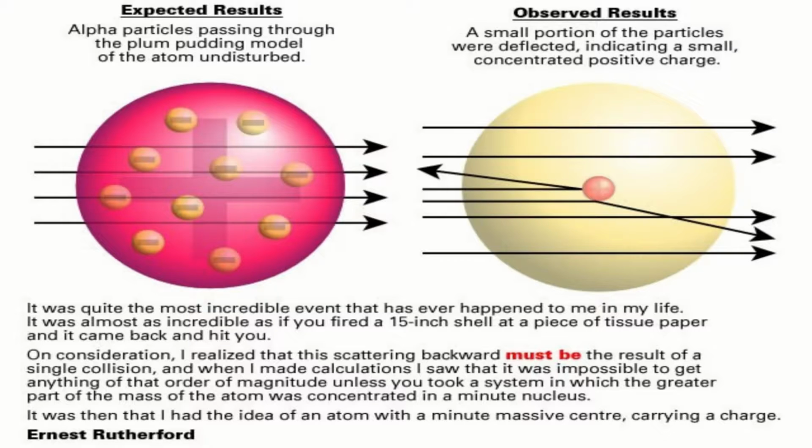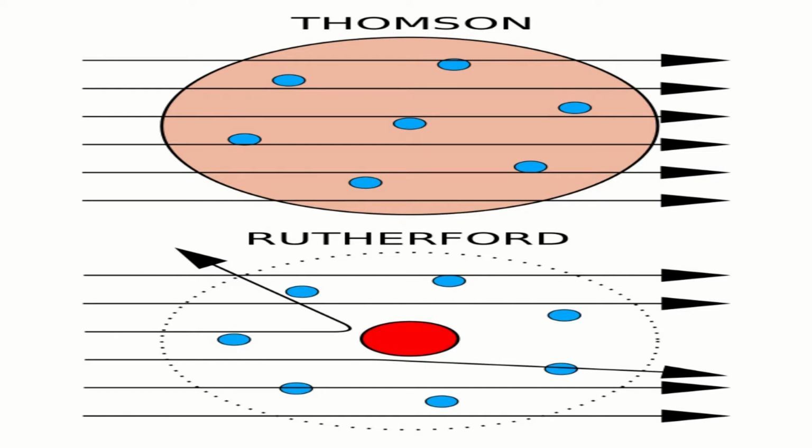Rutherford bombards a thin gold foil with fast-moving, positively charged alpha particles. Alpha particles are produced from a radioactive source. Whenever the alpha particles pass through the thin foil of gold, the following observations are made by Rutherford.